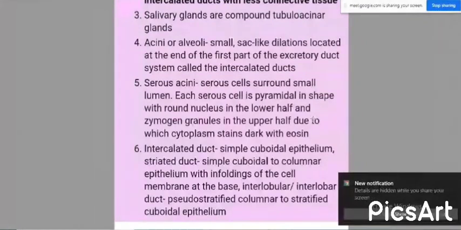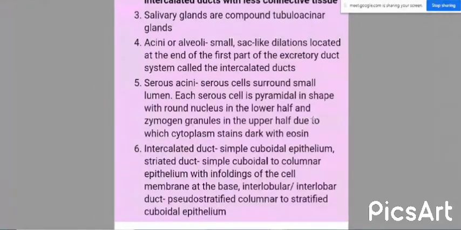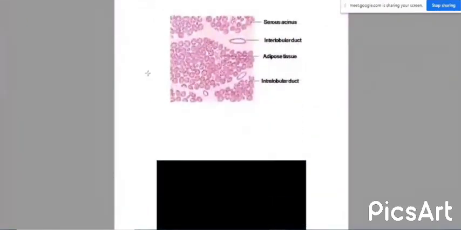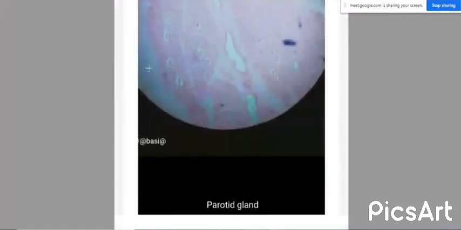The intercalated duct and the striated duct are lined with cuboidal epithelium or low columnar epithelium. They have infoldings of the cell membrane at the base. Interlobar ducts are lined with pseudostratified columnar or stratified cuboidal epithelium. So that is the type of epithelium which lines the duct system. Understood about the serous salivary gland? Yes, ma'am. Okay, the next one is the mucous salivary gland.